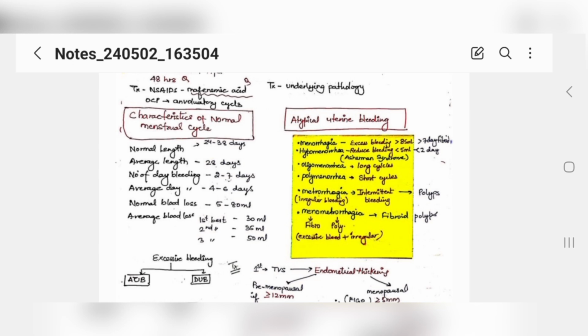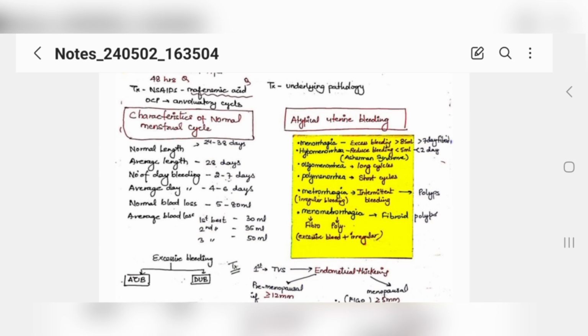Not every female who is menstruating has menorrhagia, right? So if the blood which has come out is more than 85 ml, or the periods stay for more than 7 days, then you can say this is a patient with menorrhagia, right?